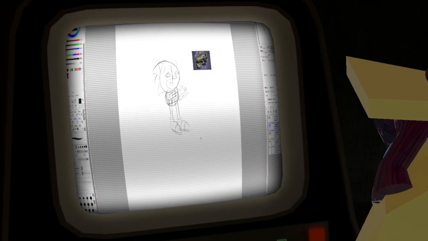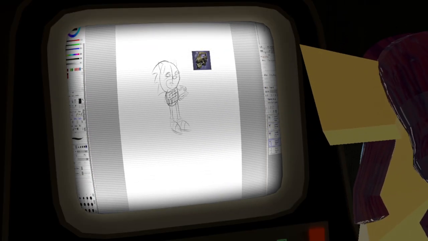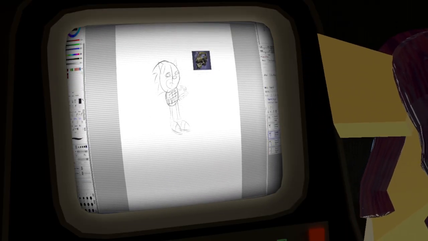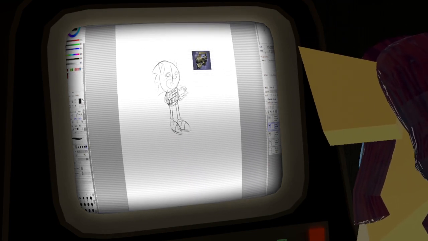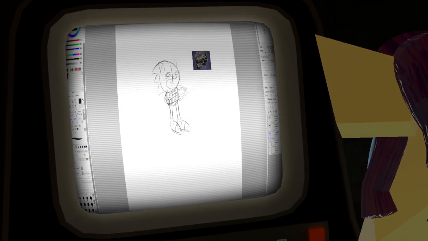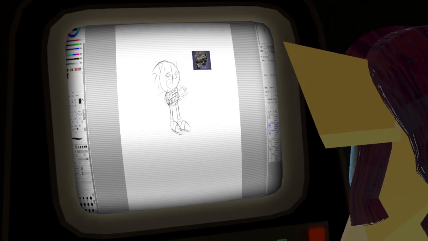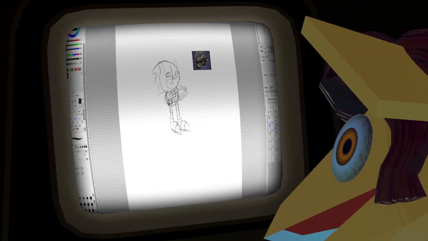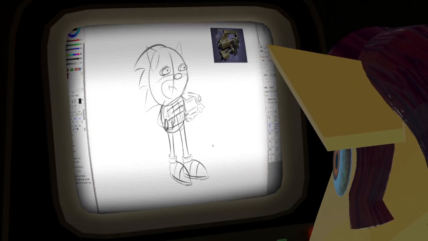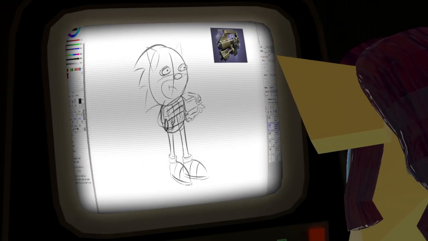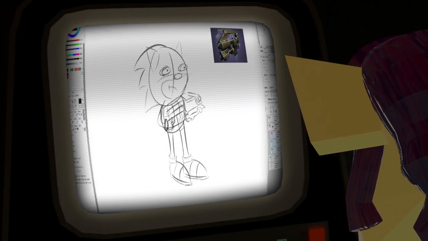Alright. Time to try and make the layer where we, hold on, let's merge these. Well, not merge them, but folder them. And we could take the folder.